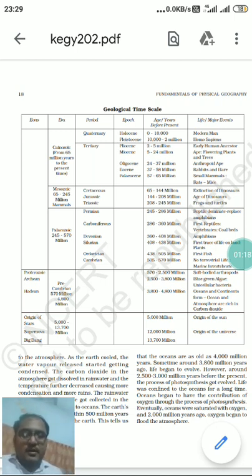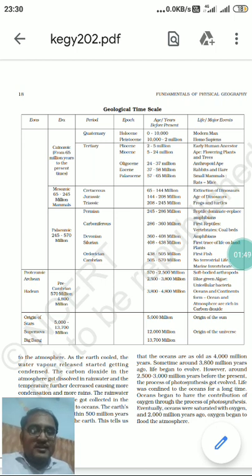Then we had already read about our solar system: inner planet, outer planet, terrestrial planet, Jovian planet. Then we had looked into the matter of dwarf planet. We had already seen the concept of dwarf planet, why Pluto was placed in the category of dwarf planet from the earlier status of planet, and what is the name of the body.